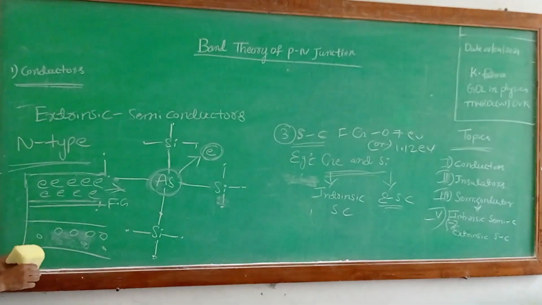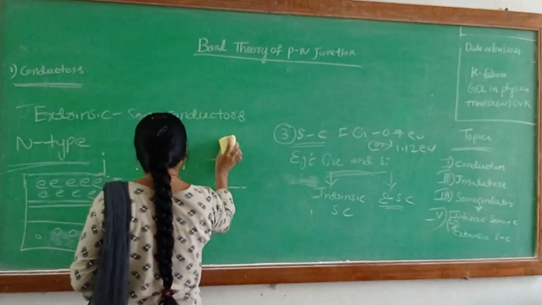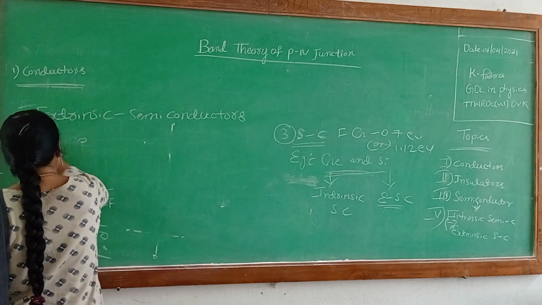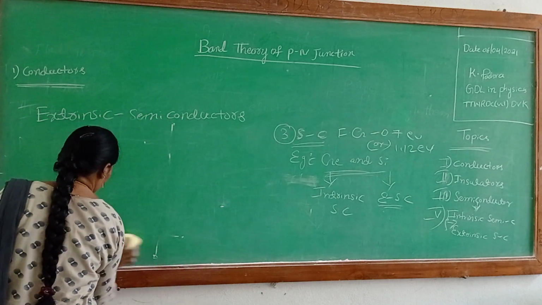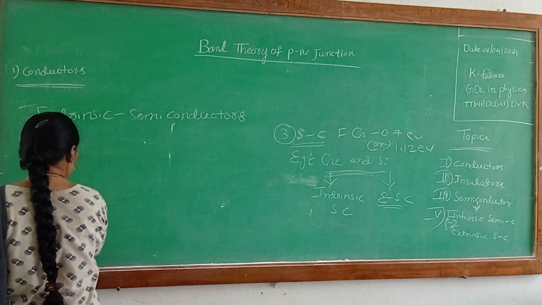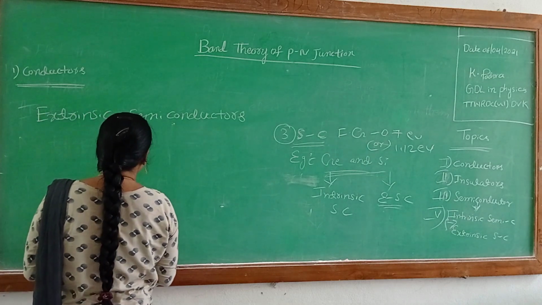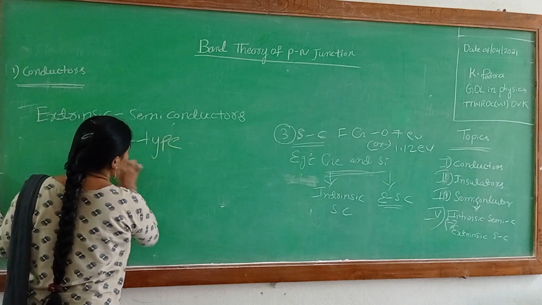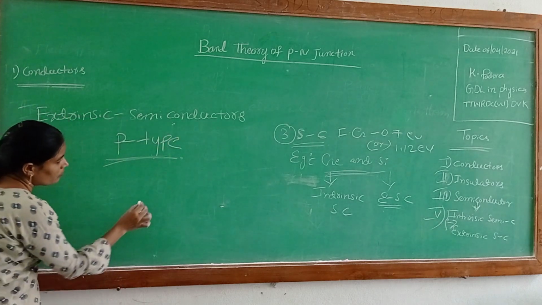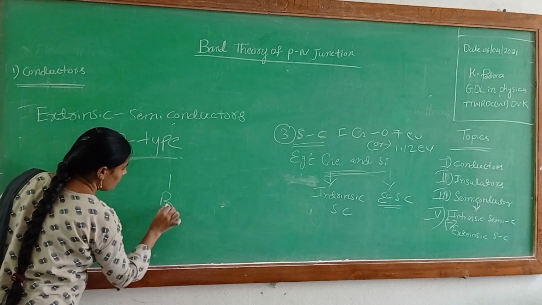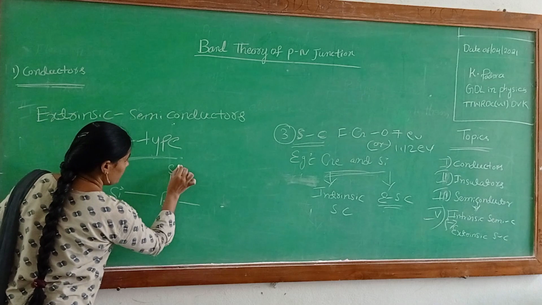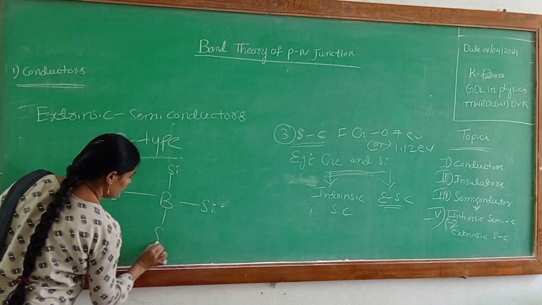Okay, next, the P-type semiconductor. We take boron and a silicon crystal. Yes, this is the silicon crystal.